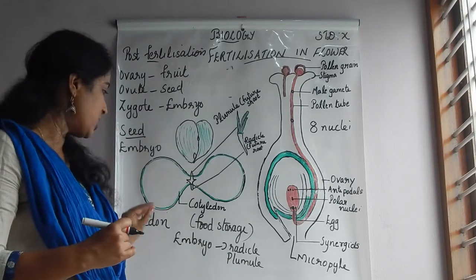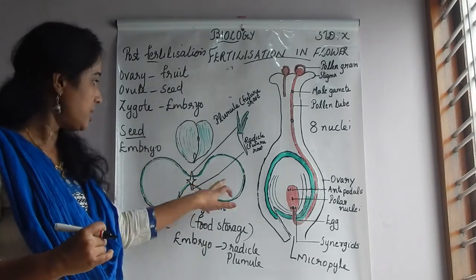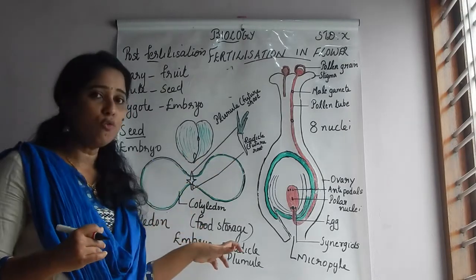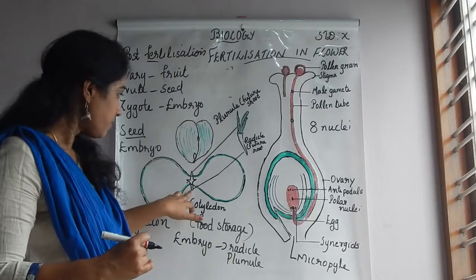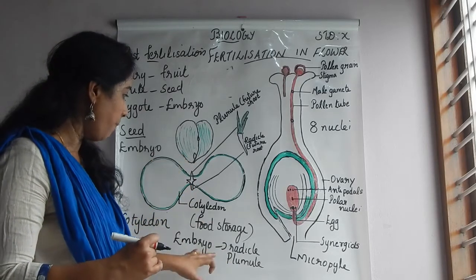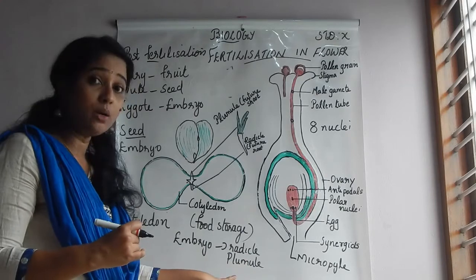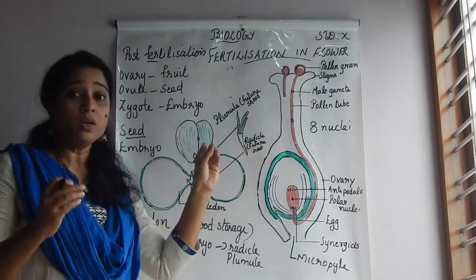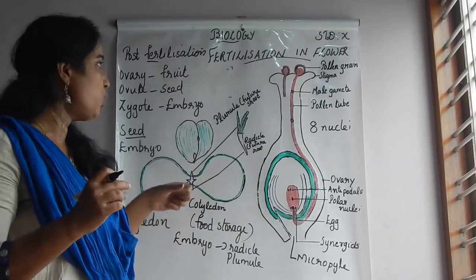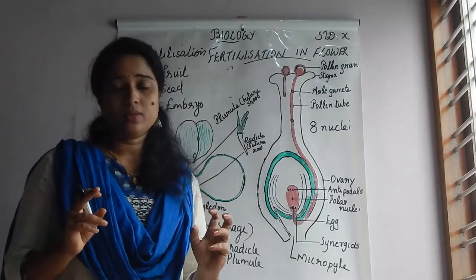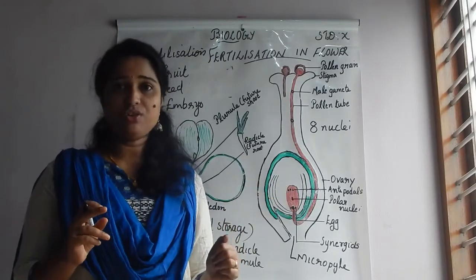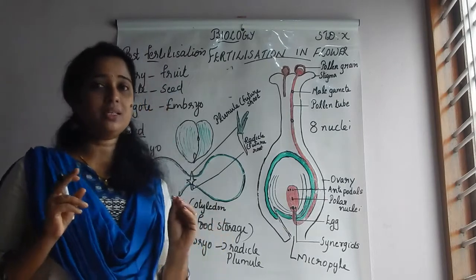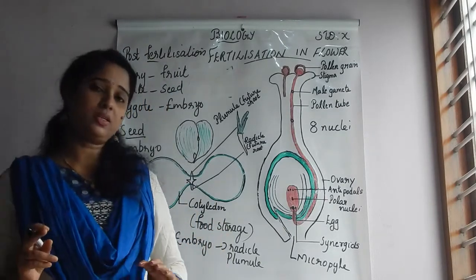Inside the seed two main parts are there: one is the embryo, the next one is the cotyledon. The main function of the cotyledon is food storage. The embryo has two main parts, the radicle and the plumule. The radicle changes into root and the plumule changes into shoot. This question can also be asked in the examination: with the help of a diagram, explain post-fertilization changes in the flower. Post means after fertilization.